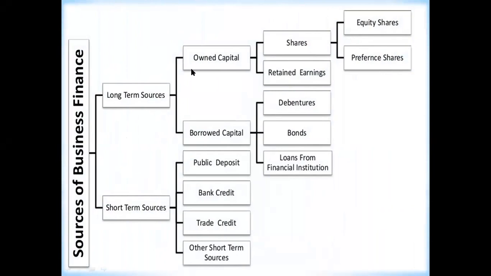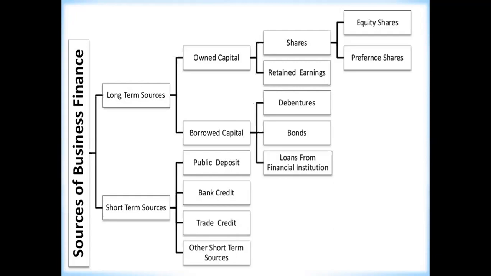Under long term, we have finished the owned capital, shares, both the types of shares, equity shares and preference shares. Also, we have finished the topic retained earnings. And yesterday, we started with the topic borrowed capital. In that, we started with the term debentures.